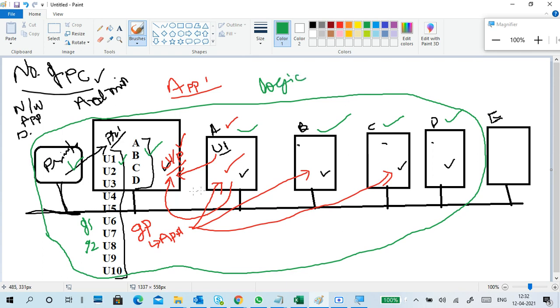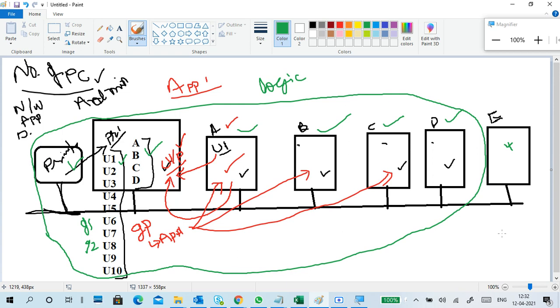See, this is a physical network. Physical PCs are there, but I created a boundary in a logical way only. Means A, B, C, D are in my database, so they are in my domain. E is not in my domain, so it is out of my domain. Even though they are connected in the same physical network, same logical network, still, if I don't add a computer to my domain, it is not in my domain. That's it, very simple. If I don't add it to a domain, it is not in the domain.